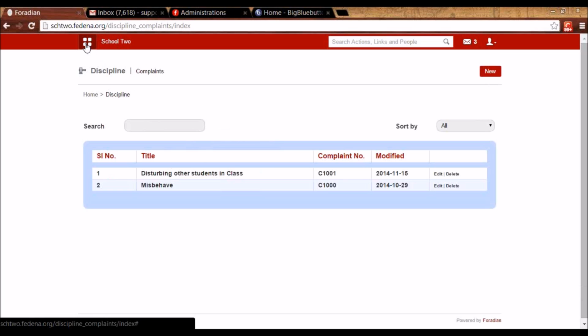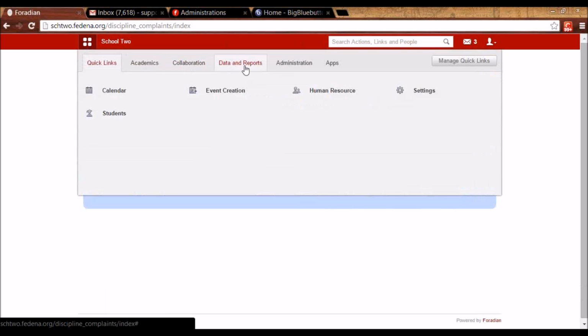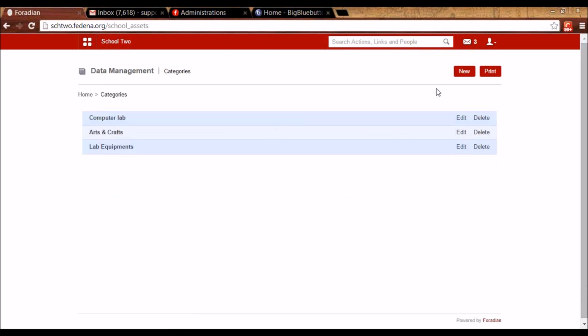So the next plugin that we are going to see is data management. So we have to go to data and reports, and here data management. So data management is used when you want to keep, manage any kind of data, basically for record keeping.